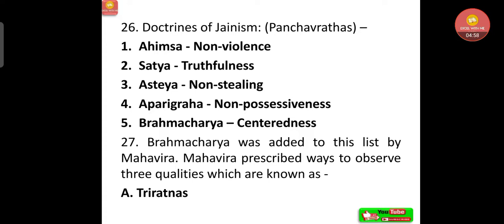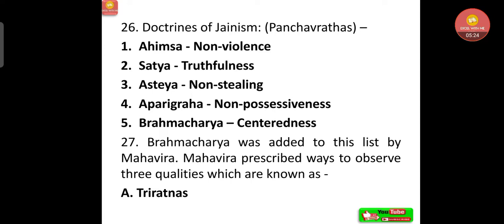Now doctrines of Jainism, that is Panchavartas. What are the Panchavartas? Let's see. Ahimsa, that is non-violence. Satya, truthfulness. Asteya, non-stealing. Then Aparigriha, non-possessiveness. Then Brahmacharya, centeredness. Now, Brahmacharya was added to this list by Mahavira.